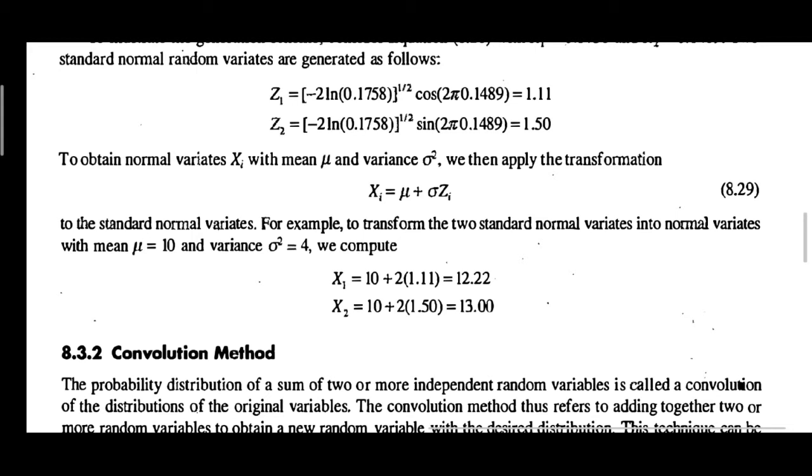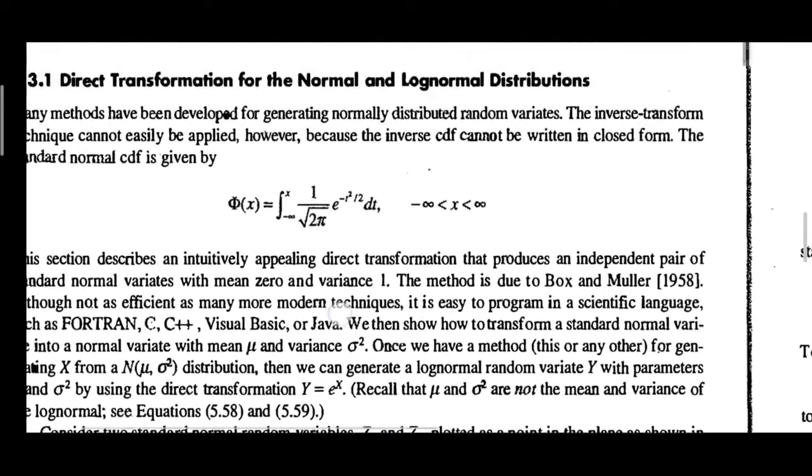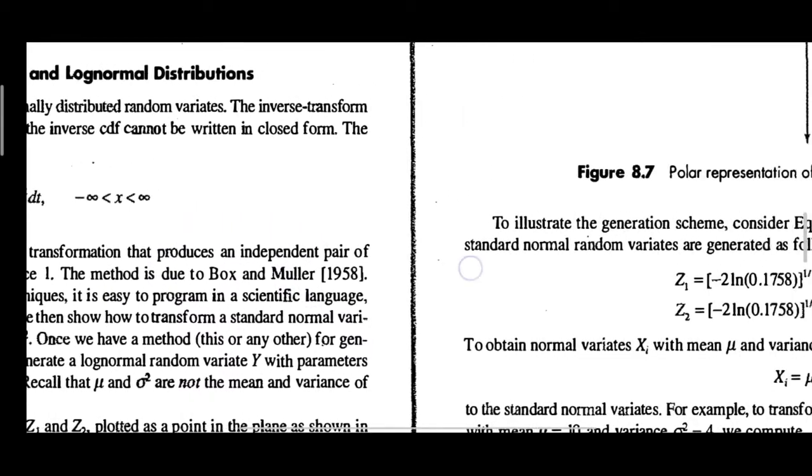No need to worry, the values of mean and variance will be given. If given, just substitute them in the formula to obtain the values of X1 and X2. So this is the standard method for obtaining the normal distribution; it is called the direct transformation.